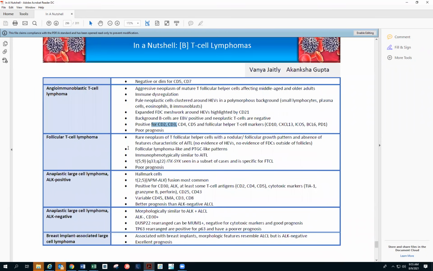Coming to follicular T-cell lymphoma, I don't think we have a case of follicular T-cell lymphoma in the ones that we are going to show. The immunophenotype will be similar to AITL in any case, if at all flowed.